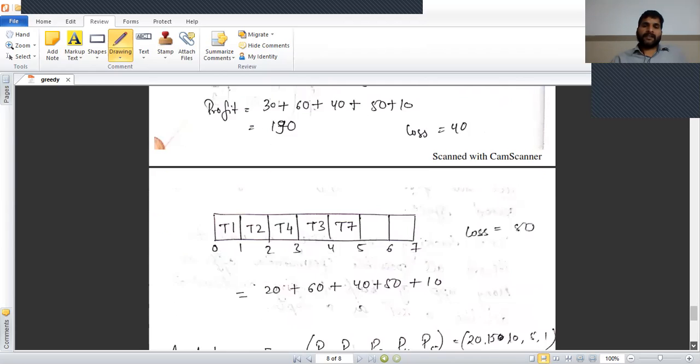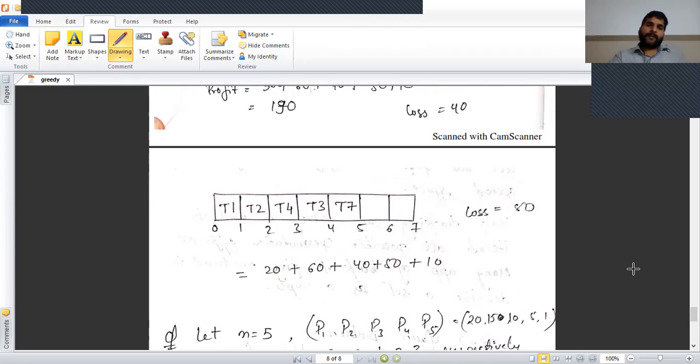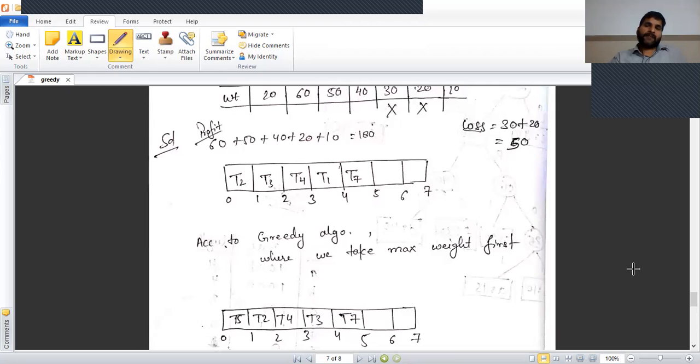Similarly, we take the other schedule T1, T2, T4, T3, T7. Here the total loss is equal to 80, and the profit is 20 plus 60 plus 40 plus 50 plus 10. Therefore, we observe that the maximum profit is in the first scheduled tasks, and the maximum profit equal to 180 if scheduled in this way. This is the task scheduling problem.